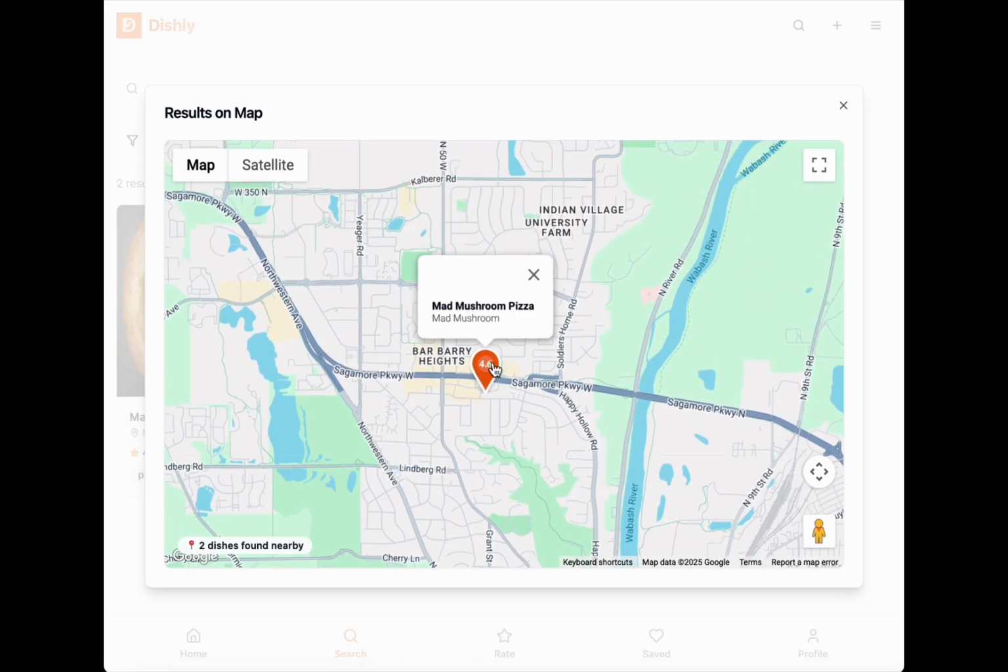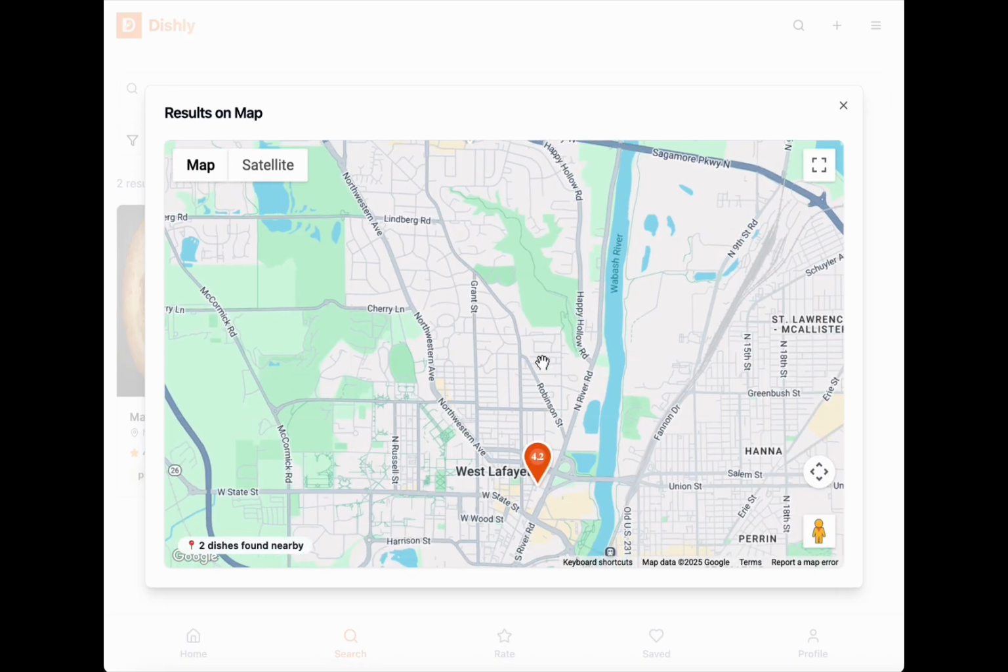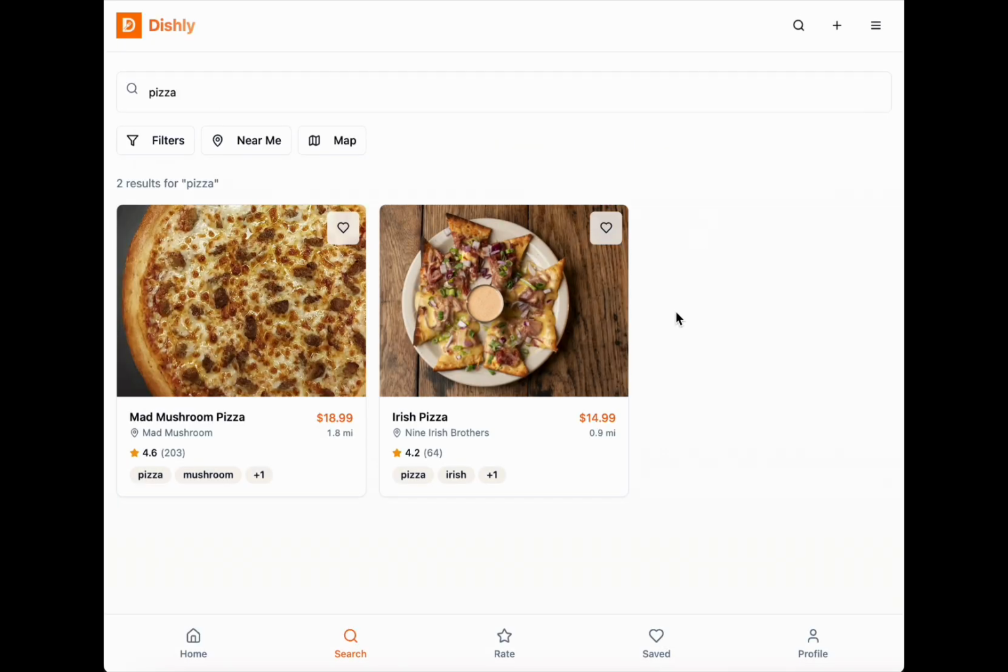So here is the Mad Mushroom Pizza with a 4.6 average rating. Here is the Irish Pizza with the 4.2 average rating. So it's just an easier way to visualize it, or if you want to see how far you are from each of the places, that's a good way to go.